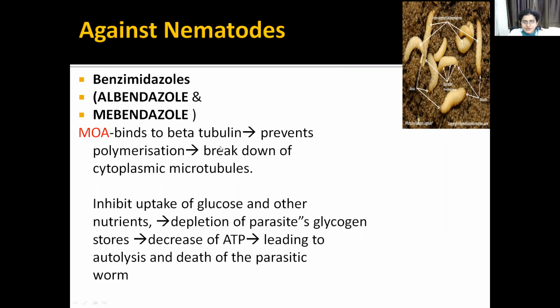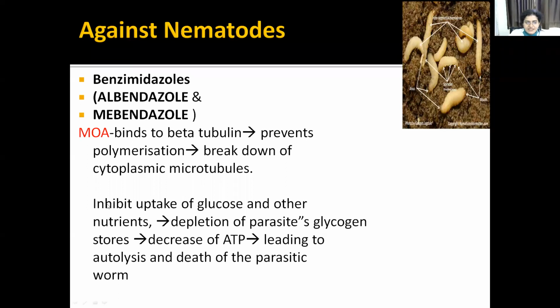Mechanism: it binds to beta tubulin. Okay, it binds to beta tubulin. As you know, beta tubulin forms a cytoskeletal structure of a parasite, which causes polymerization of the cytoplasmic tubules. So it will bind to the beta tubulin and prevent the polymerization. Because of that, whatever microtubules were formed in the cytoplasm get broken down.